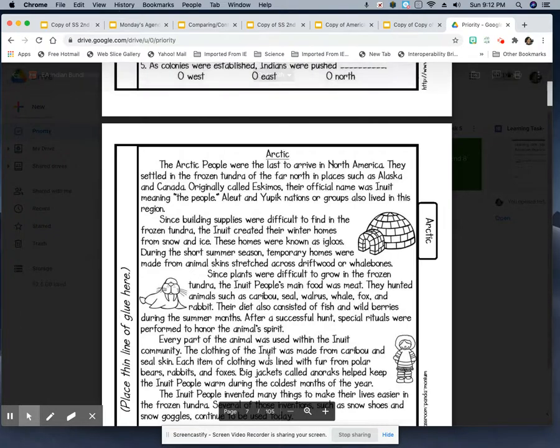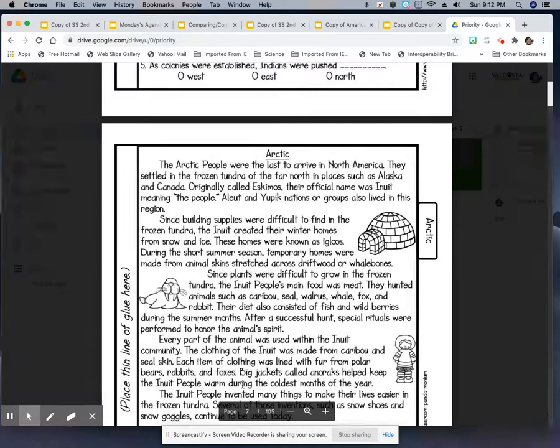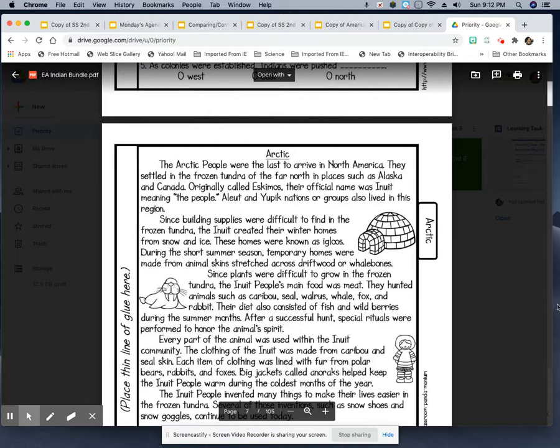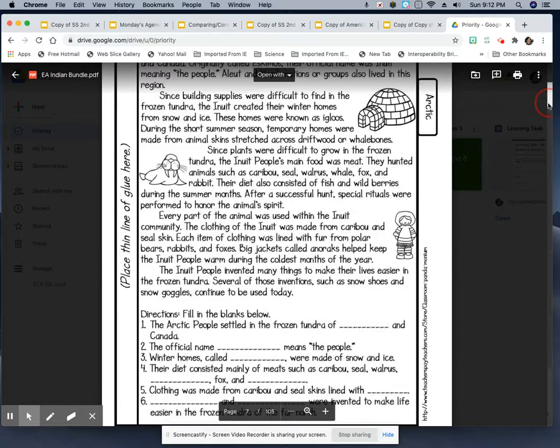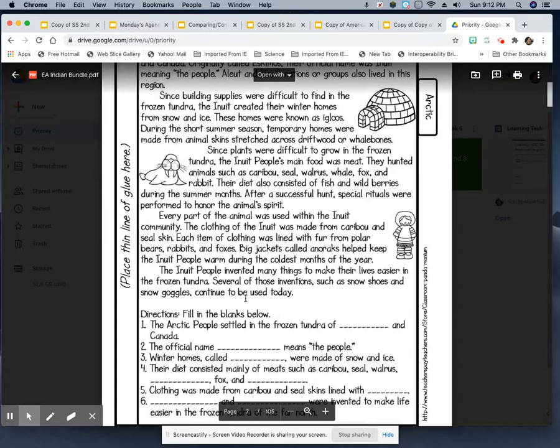The clothing of the Inuit was made from caribou and seal skin. Each item of clothing was lined with fur from polar bears, rabbits, and foxes. Big jackets called anoraks helped keep the Inuit people warm during the coldest months of the year. The Inuit people invented many things to make their lives easier in the frozen tundra. Several of these inventions, such as the snowshoes and snow goggles, continue to be used today.